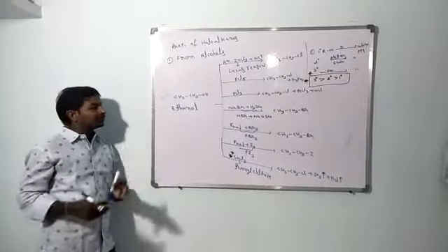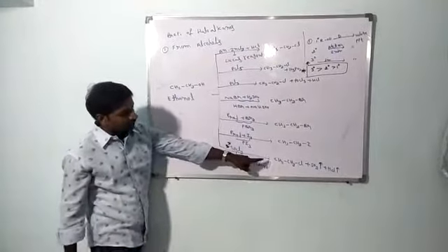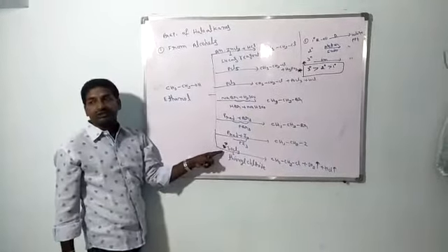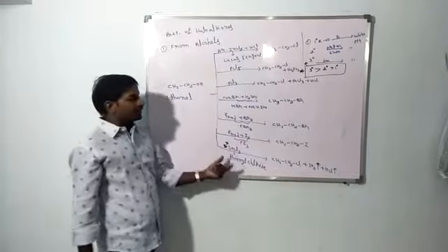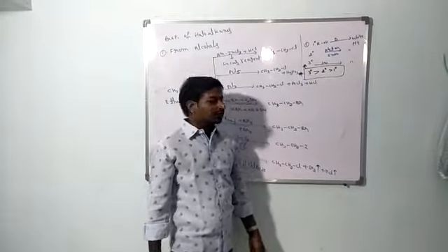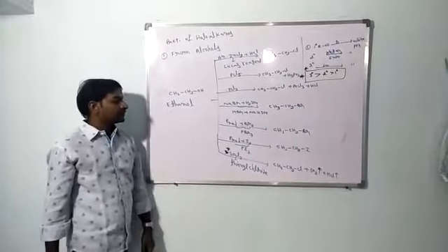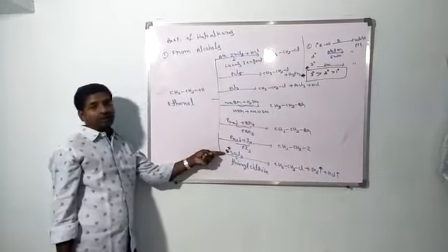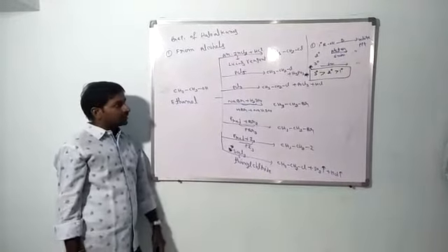Now the question is, why is the thionyl chloride method the best method for the preparation of haloalkanes? In this method we are getting both byproducts as gases, so no need to do purification. That's why this is the best method for the preparation of haloalkanes by using thionyl chloride.